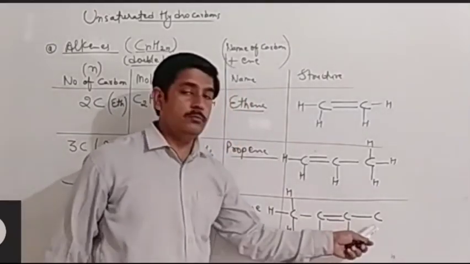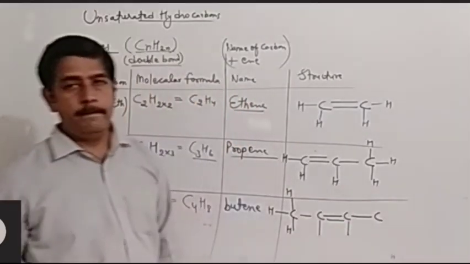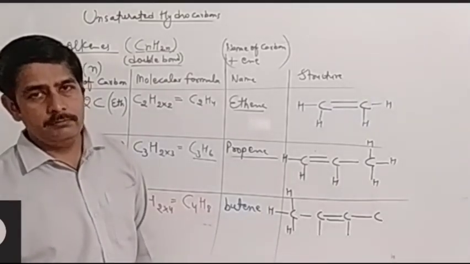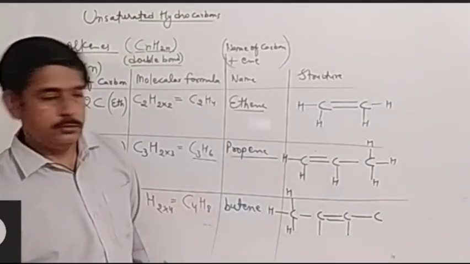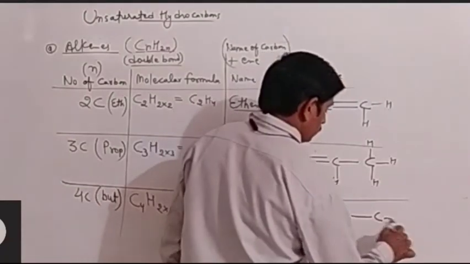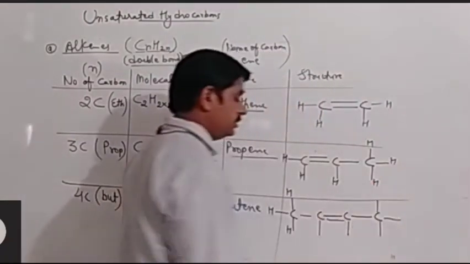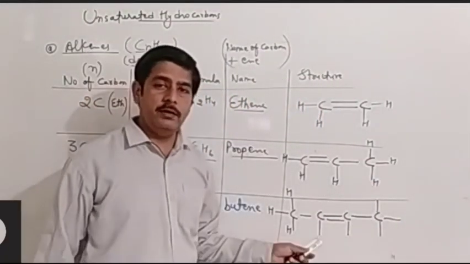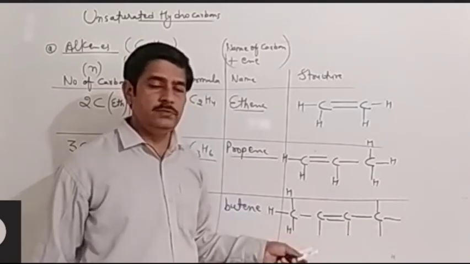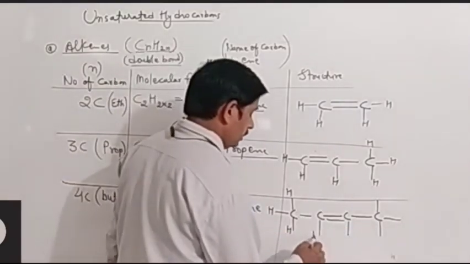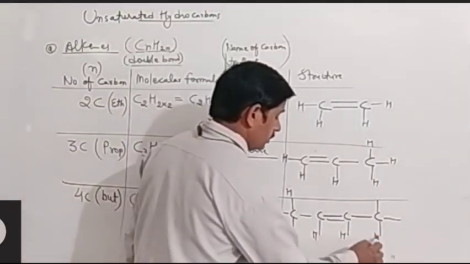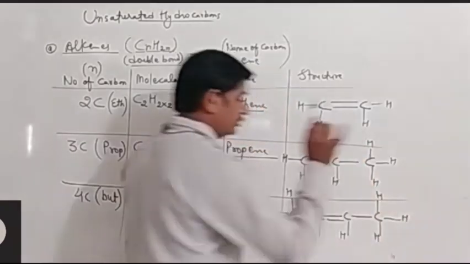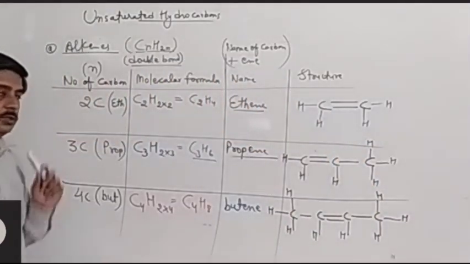And how many more bonds are required in last carbon? Can you tell me? 3. Okay, correct. So 3 bonds are required. So I have placed 3. And what I have to do is I have to use hydrogen to fulfill these valencies. Okay, hydrogen, hydrogen, hydrogen, hydrogen and hydrogen. That's it. Now this is the structure of butene.